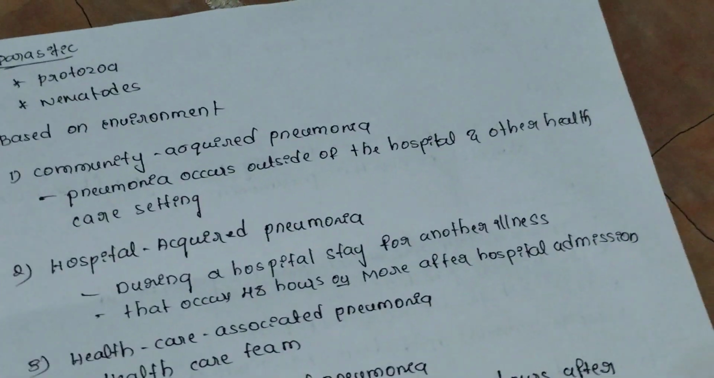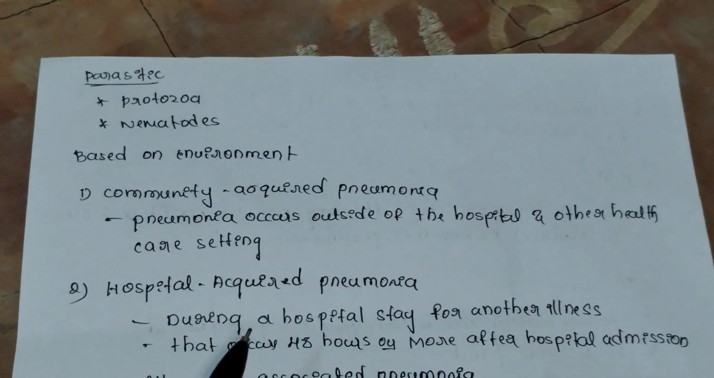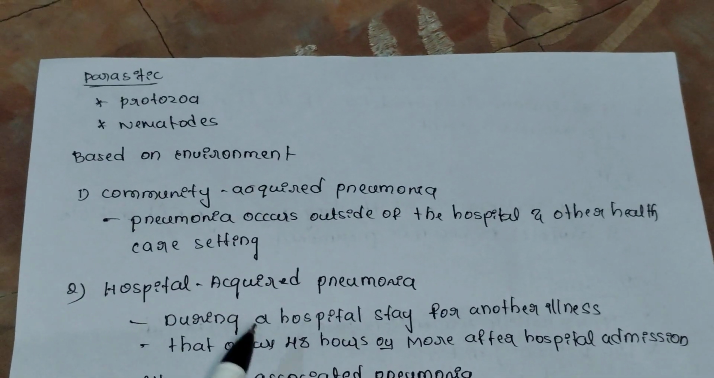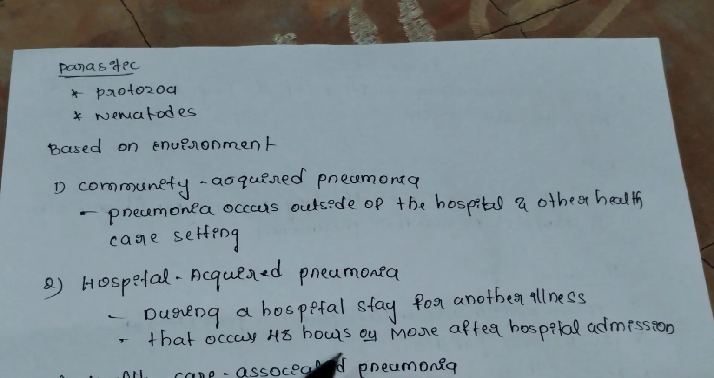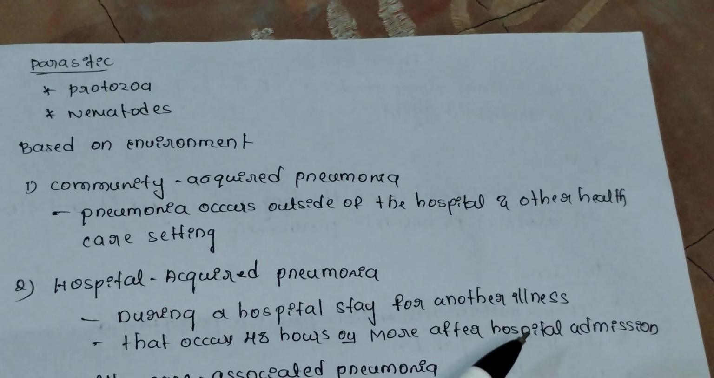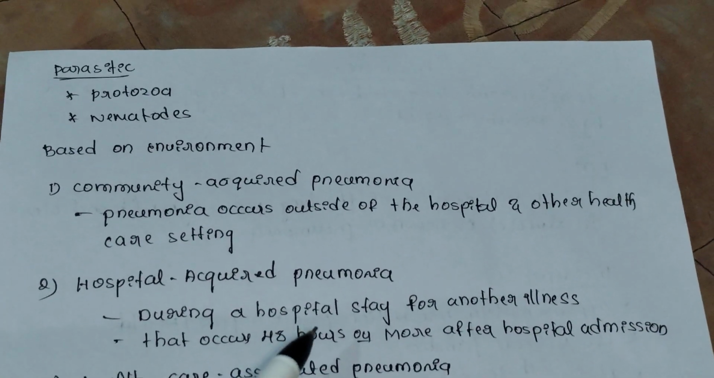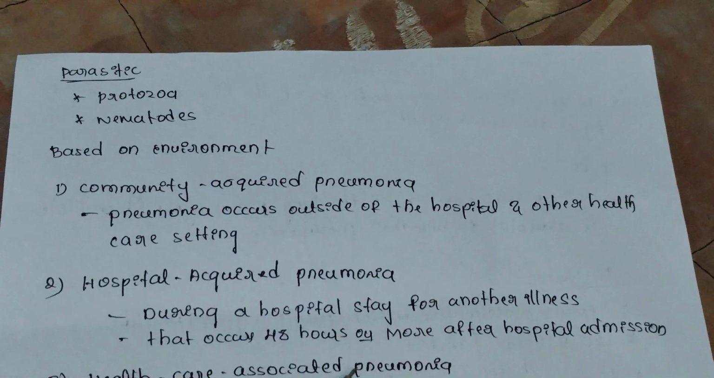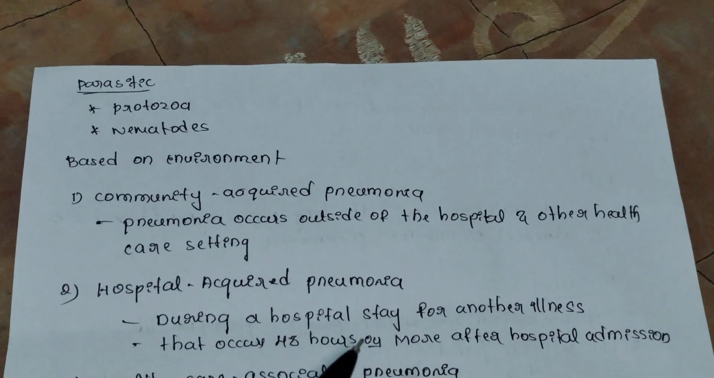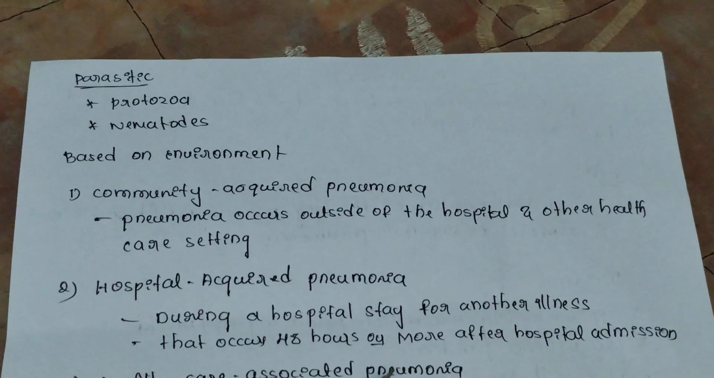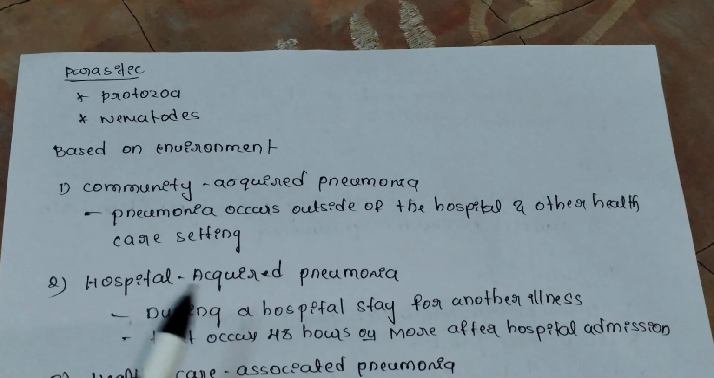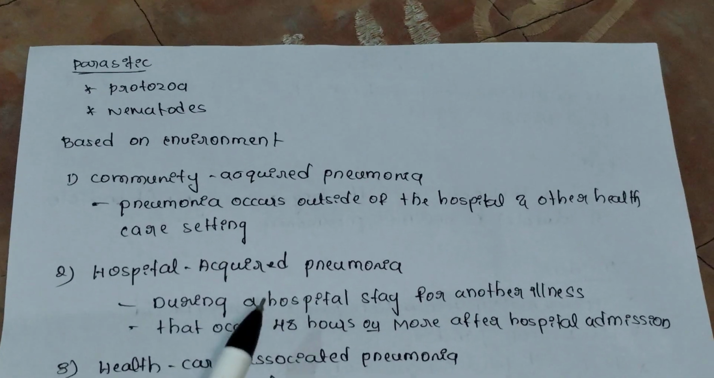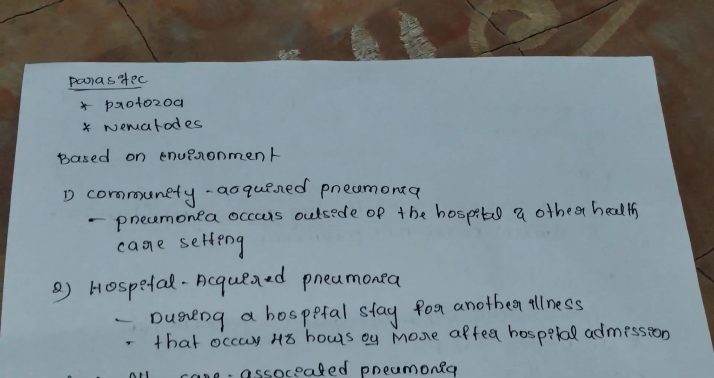The next one is hospital acquired pneumonia. As the name itself says, we get pneumonia after 48 hours of hospital stay. If the person was admitted for some illness, but after 48 hours of hospital stay the person develops pneumonia because of hospital infection, that is hospital acquired pneumonia.